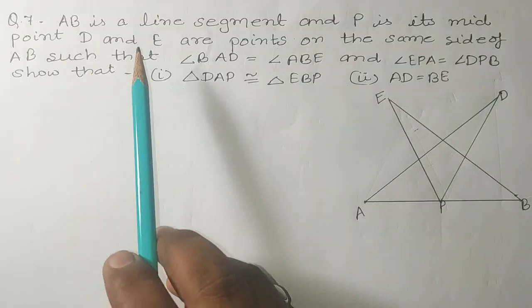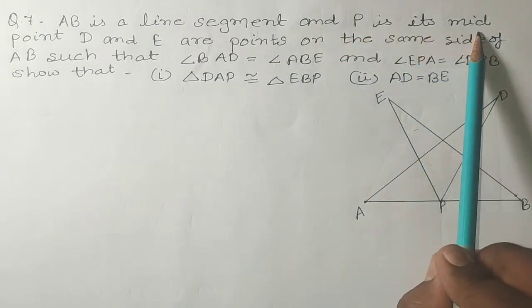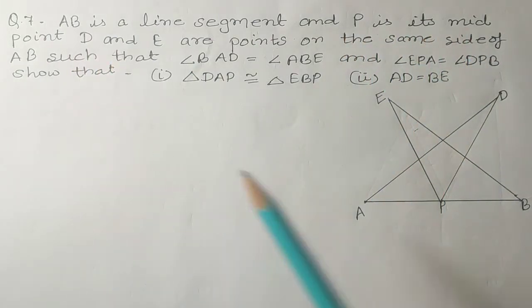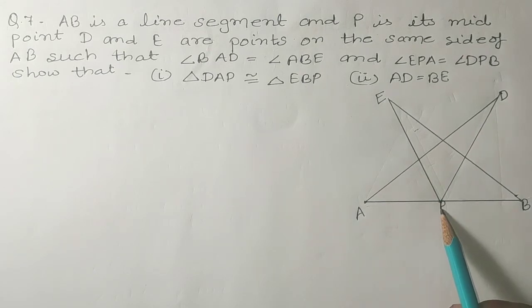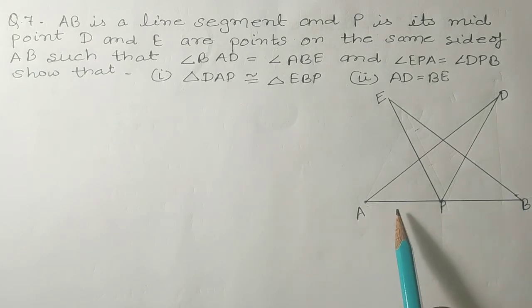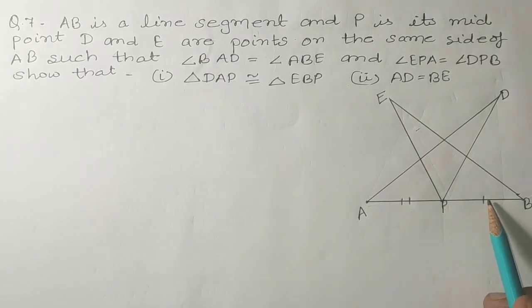Question number 7 is: AB is a line segment and P is its midpoint. Midpoint means this point P is situated exactly in the middle of side AB. So it implies that AP will be equal to PB.